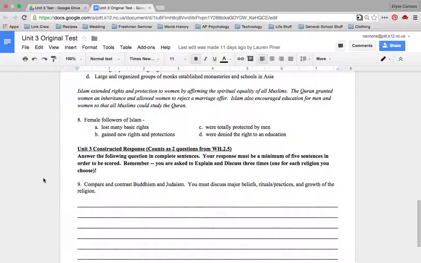A. Lost many basic rights. B. Gained new rights and protections. C. Were totally protected by men. D. Were denied the right to an education.